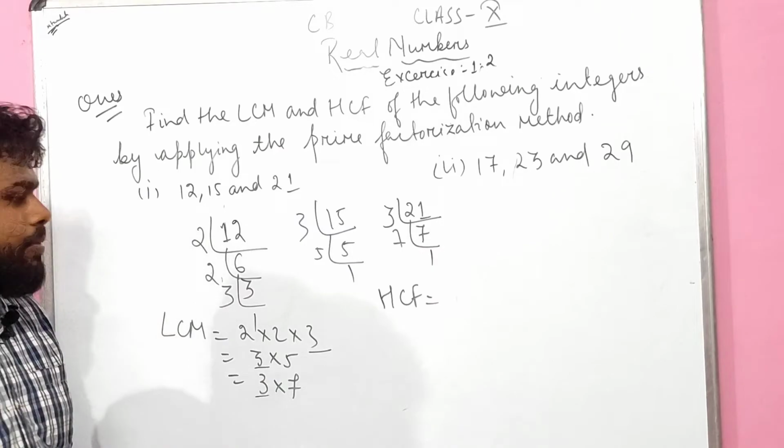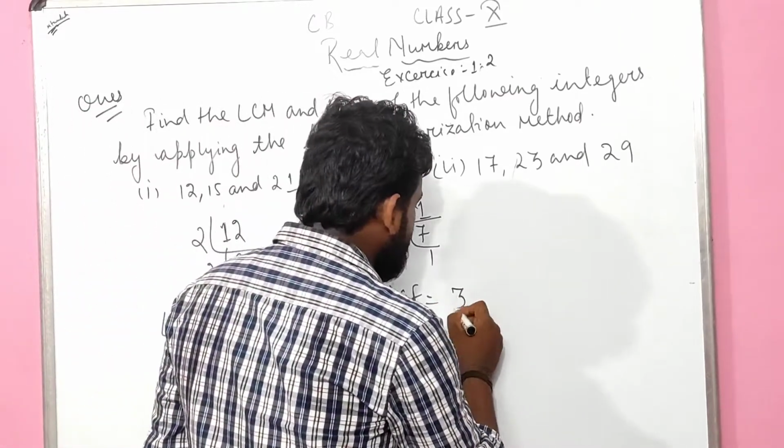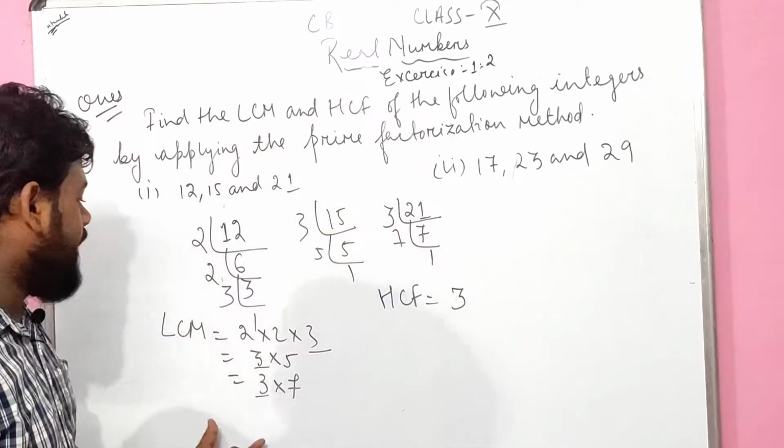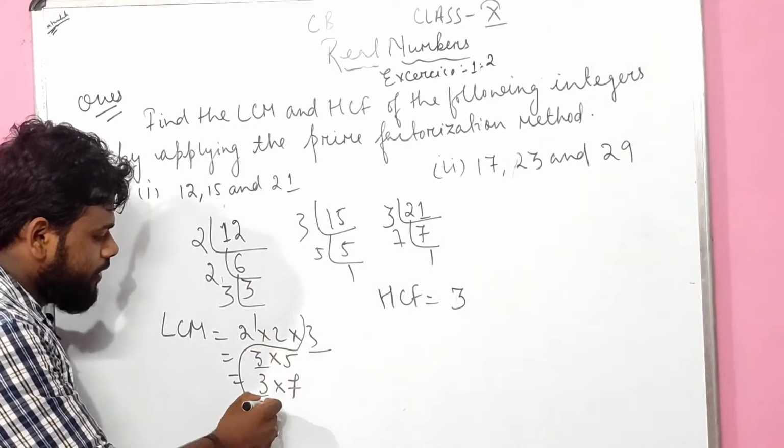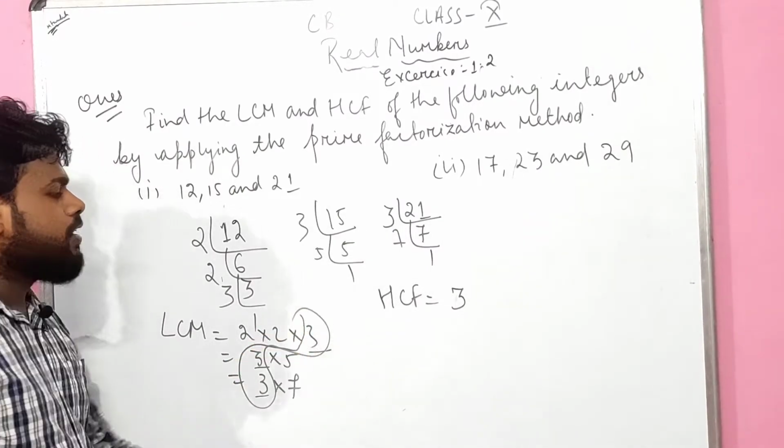That means 3 is coming. That means the HCF is 3. Only 1 is common, so the common factor is only 1. So we can directly say 3 is the HCF.